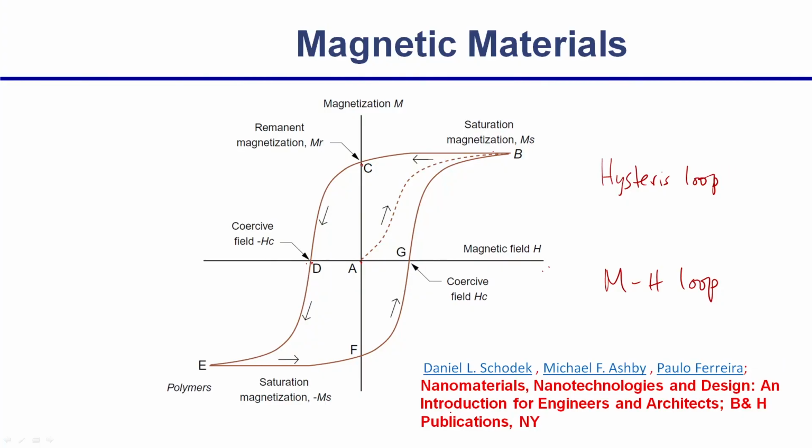If you want to design strong hard magnets, what properties do you need to consider? Obviously, you need a larger BH, a larger MH area. So, what is important to get that? Whether you need a high value of coercivity, high remnant magnetization, high saturation magnetization or not. Or if you want to design a material used for magnetic switching, there you need a very small area MH curve. How to get that? What kind of materials will show this? How to design those materials?